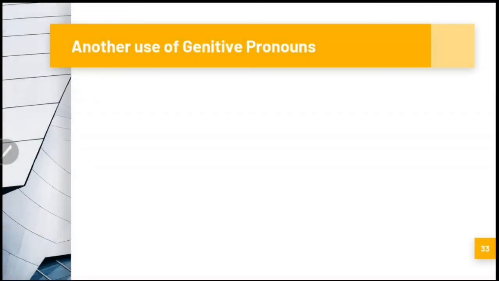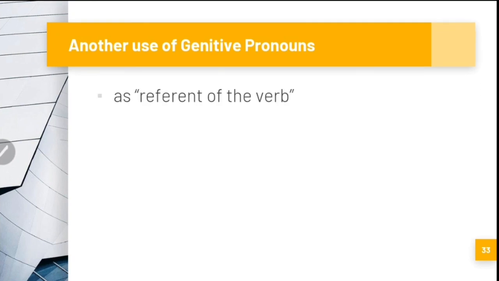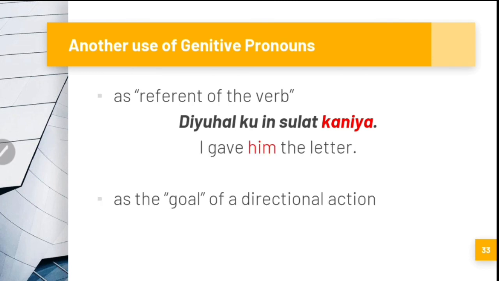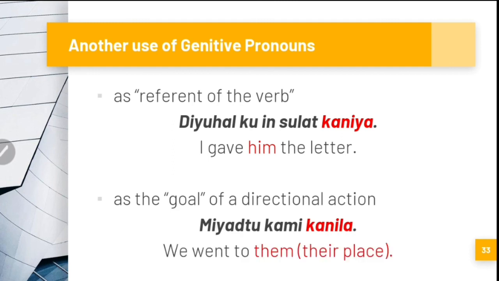So there's another use for genitive pronouns. They are used as referent of the verb. An example here is, diuhal ko insulat kaniya. I gave him the letter. Or as the goal of a directional action. Example here, miadto kami kanila. We went to them or to their place.